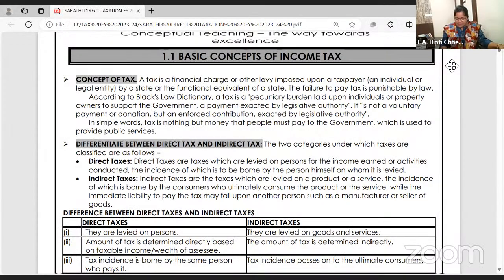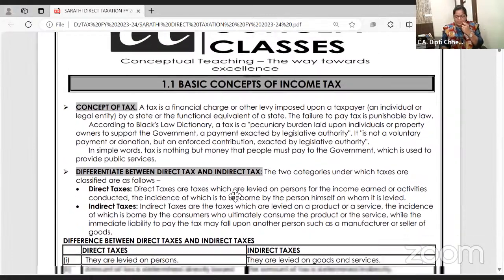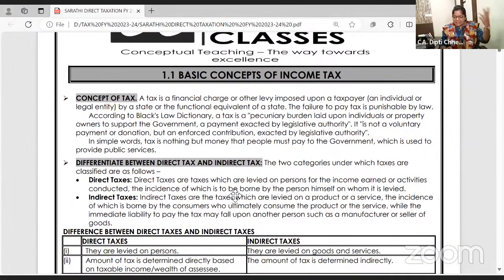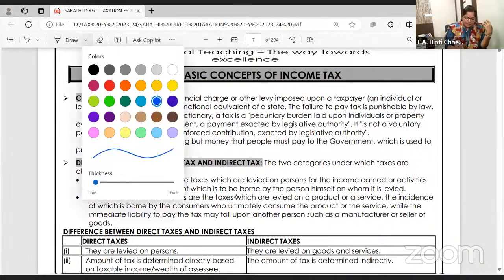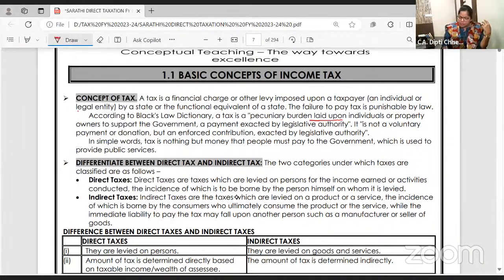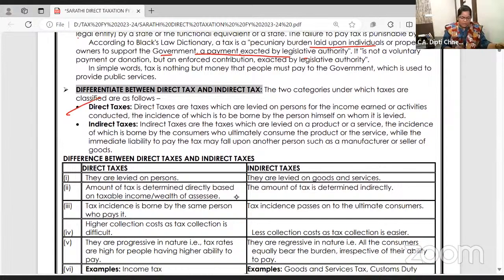Okay. Today we are revising everything right from the basics, because sometimes simple questions are asked. What is tax? Tax is the amount we pay to the government. Against that, the government gives us all the facilities. Now, what I am teaching you in the coming 15 days is direct taxation. That is, on your own income, you pay the tax to the government in the form of advance tax or TDS, TCS, whatever. That is called direct tax. Indirect tax is the tax which is borne by me, but I'm not paying directly to the government.